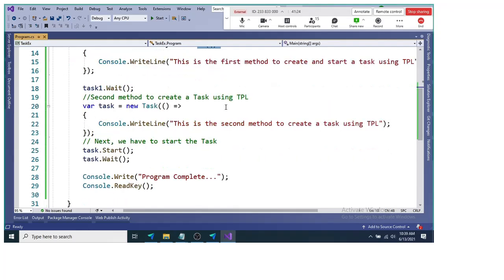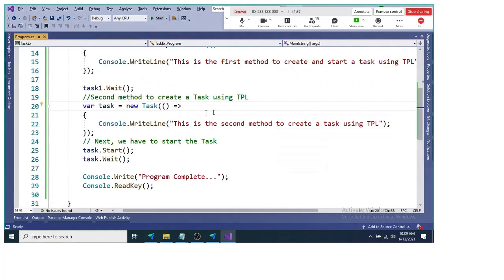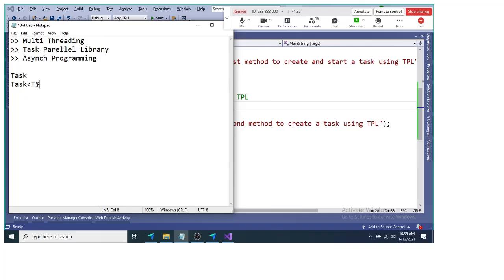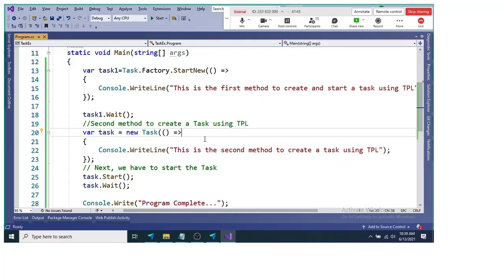And when you want to return something from the task, then we need to implement a generic implementation of Task. So this is called the non-generic implementation, and this is the generic implementation of that. If you want to return something, you need to specify the generic implementation, and here you need to specify the type that you want to return from the task.